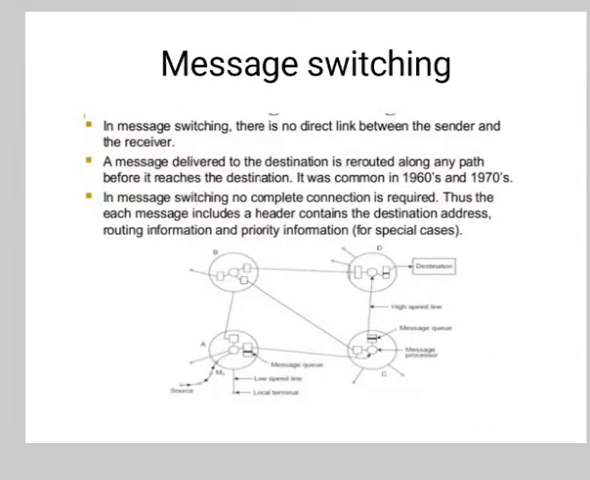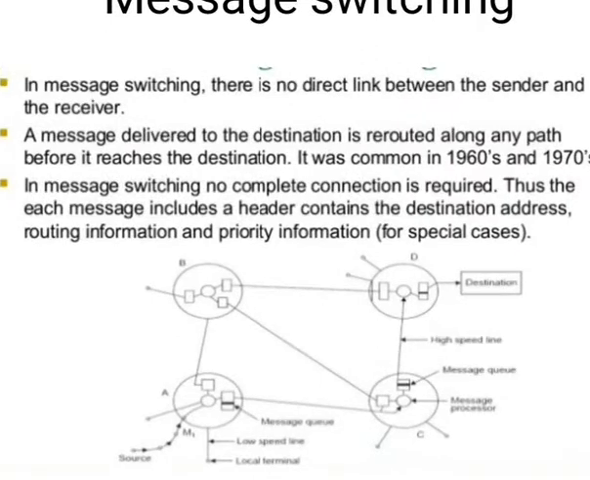In message switching, there is no direct link between the sender and the receiver. A message delivered to the destination is rerouted along any path before it reaches the destination. It was common in the 1960s and 70s. In message switching, no complete connection is required. Thus, each message includes a header containing the destination address, routing information, and priority information for special cases.